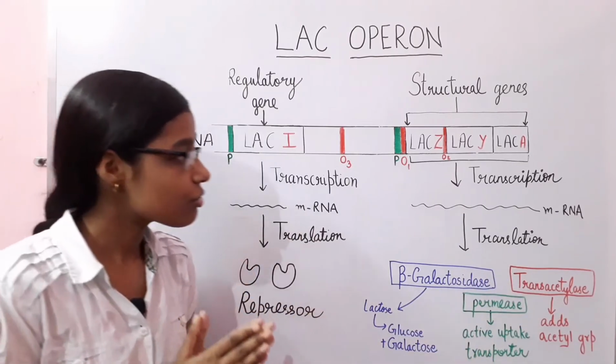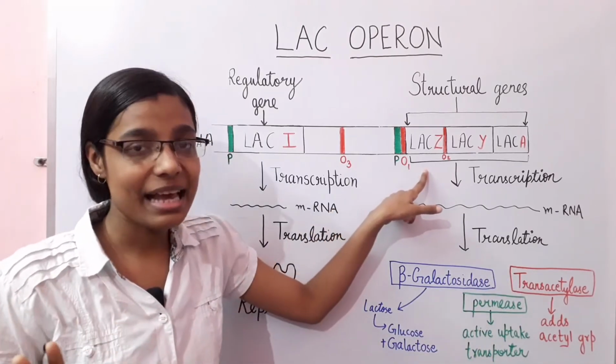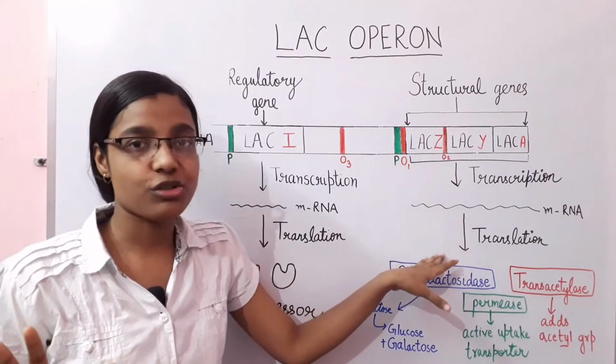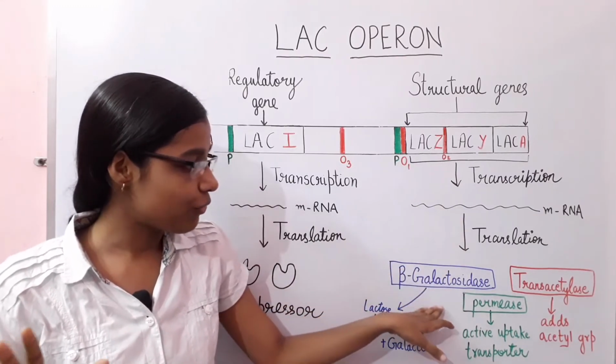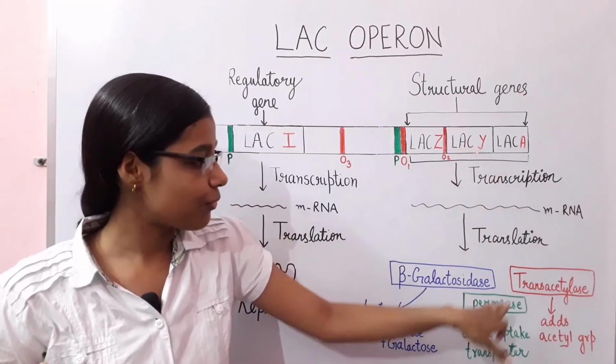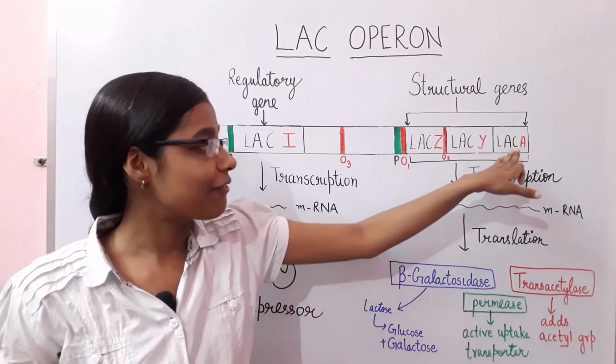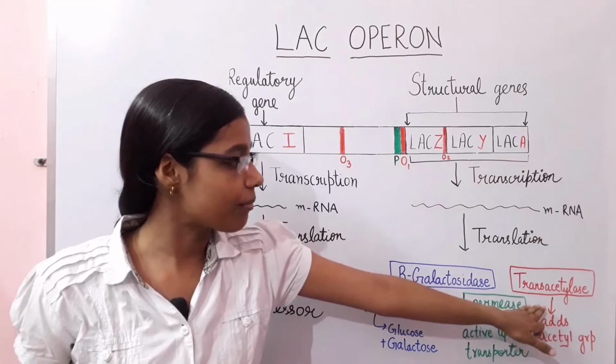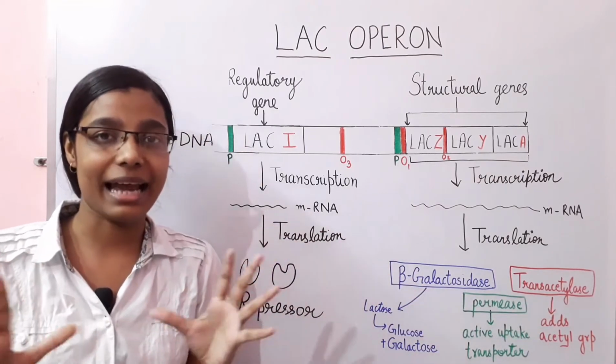When Lac-Z undergoes translation, it forms beta-galactosidase. From Lac-Y there is formation of permease, and from Lac-A there is formation of transacetylase.